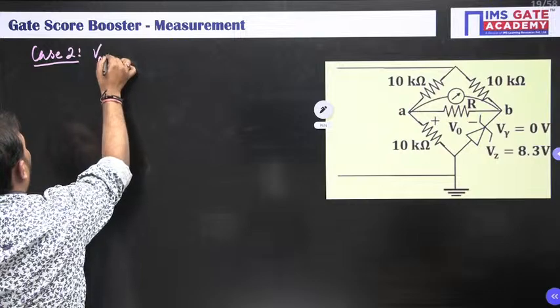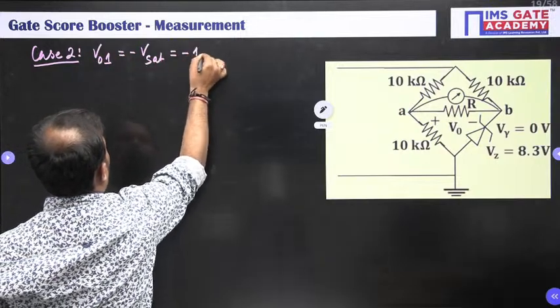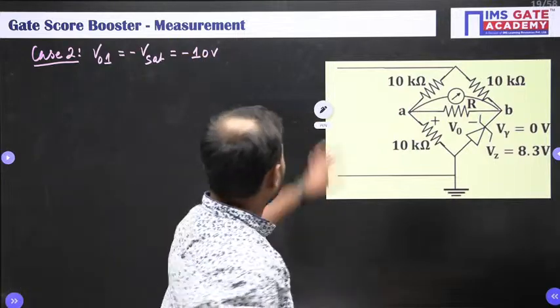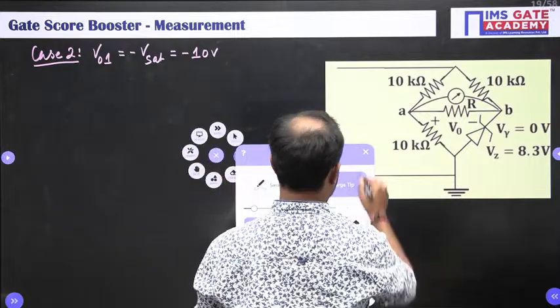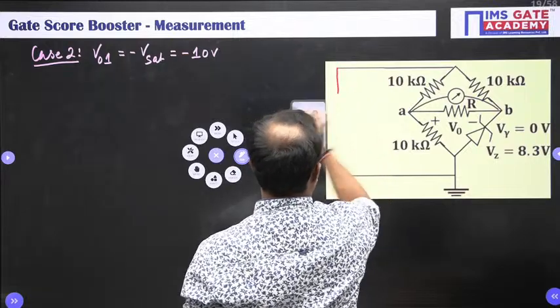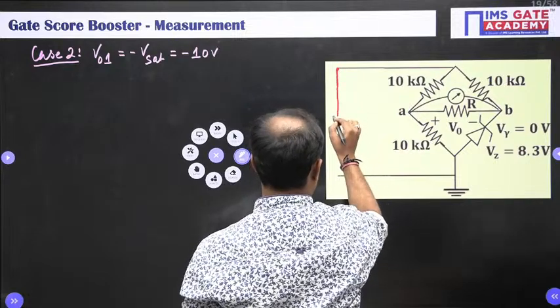Now come to case 2, when V naught 1 is minus V set, or minus 10 volt, means the rest half. So here this circuit, sorry, it will be like this.